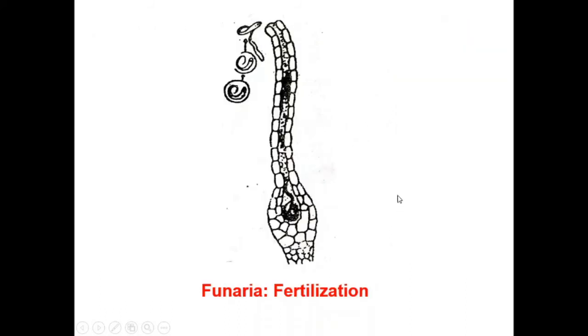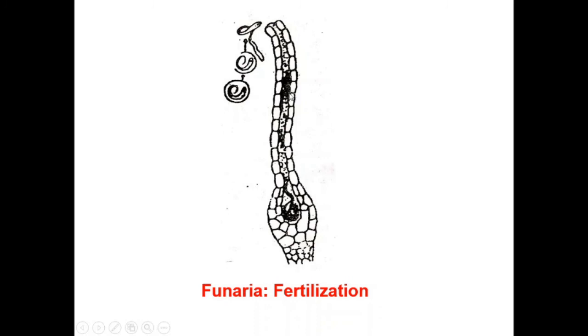Now let us discuss the fertilization process. The fertilization takes place in presence of water. At maturity, the venter canal cell and neck canal cells transform into a mucilaginous substance. This mucilaginous substance then absorbs water and swells. As a result, it creates pressure on the lid cells which are forced open to form an opening. Now this opening provides an entry path for the movement of sperms towards the egg.